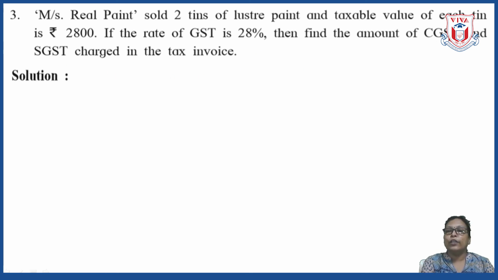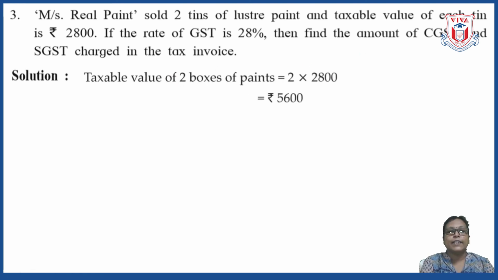Here we don't have to calculate the rate, we have to calculate the amount of CGST and amount of SGST. Please note that. Finding rate is very easy, that rate is 14%, half of GST. But here we have to find out amount. Okay. So let us see how to solve this. First of all, as I have said, write down the taxable value of 2 boxes of paints or 2 tins of paints. So here it is 2 into 2,800, that is the rate of 1 tin. That gives us rupees 5,600.